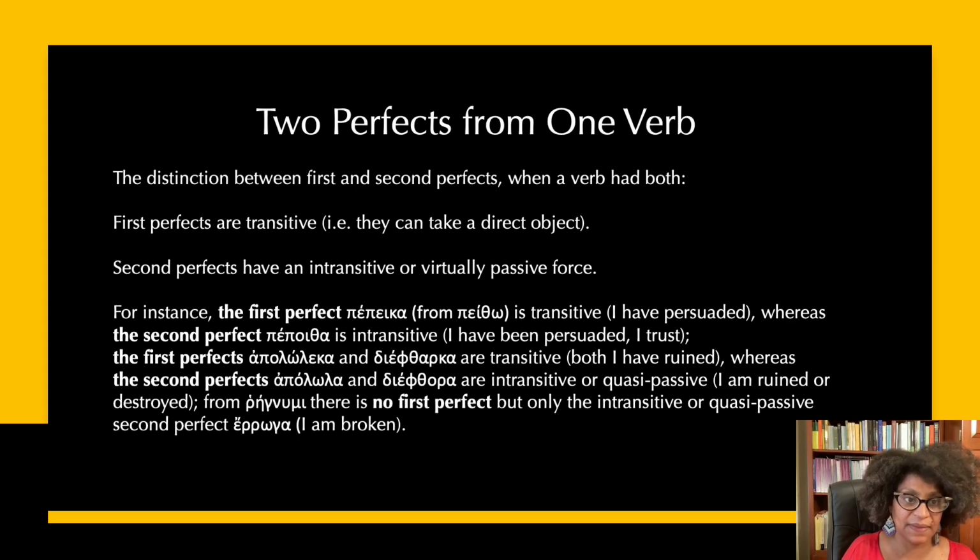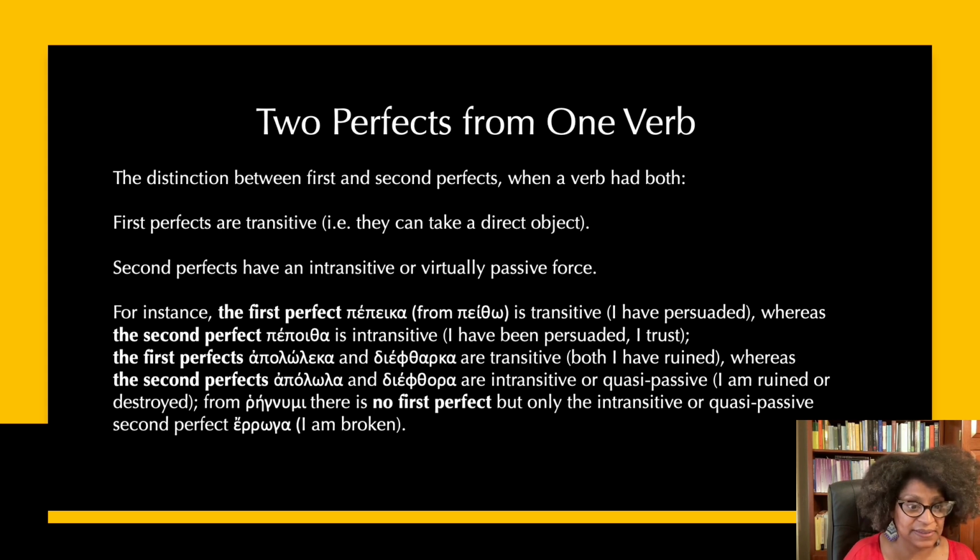So now let's focus a little bit on the distinction between the first and the second perfect. Very similar to the strong and the weak aorist when there are two in the same verb. The first perfect is going to be transitive, so the weak aorist and the first perfect tend to be transitive, that is, they take an object. The second perfect, like the strong aorist, is going to be intransitive, virtually passive in meaning.